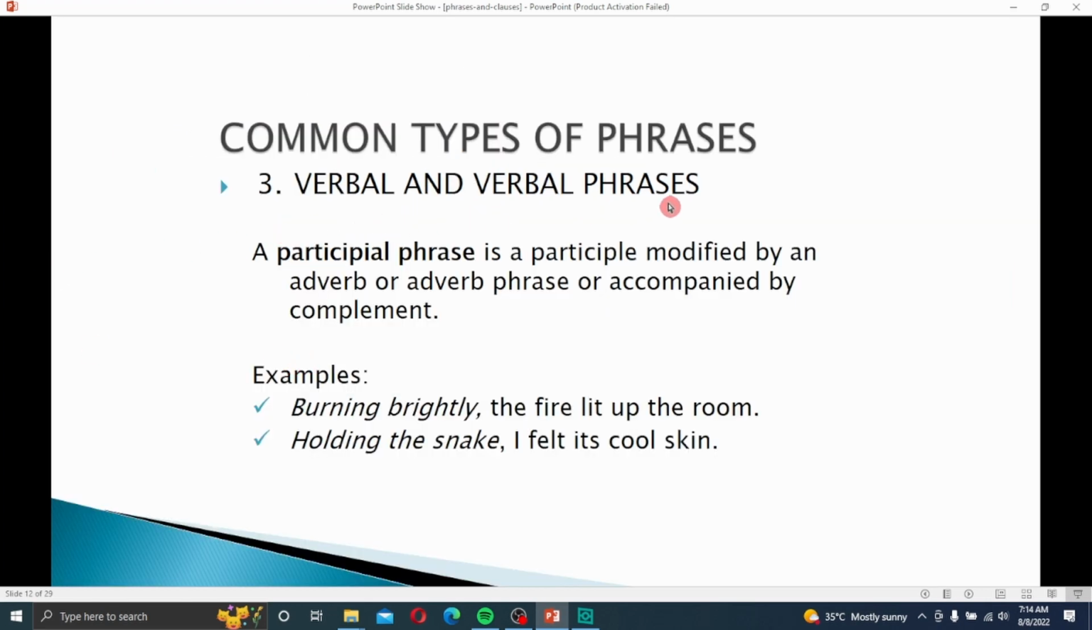Verbal and verbal phrases. A participle phrase is a participle modified by an adverb or adverb phrase, accompanied by a complement. Burning brightly, the fire lit up the room. Here, brightly is an adverb. Holding the snake, I felt its cool skin. So these are two examples of participle phrases.